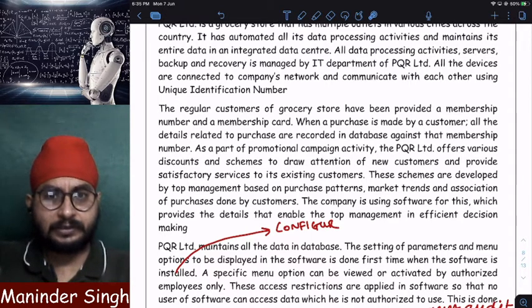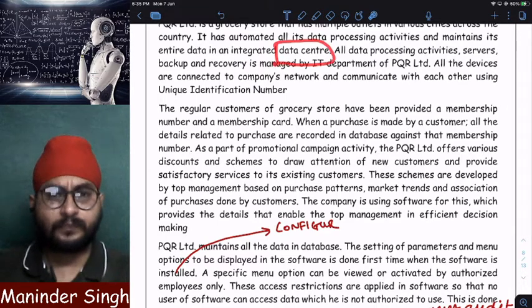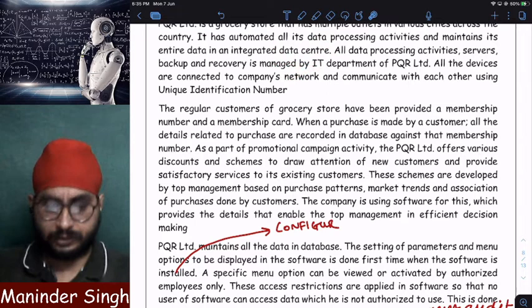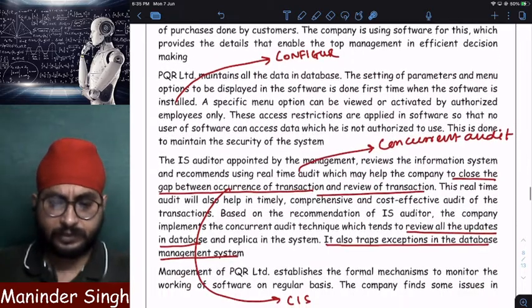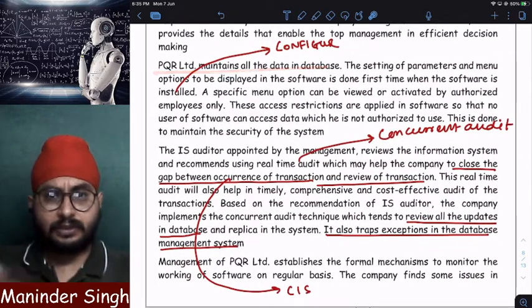And then what happened? Now the company wants to analyze the data in its data center. Clear? It is using a software to analyze the data in the data center, and decide what type of offer should be given. For every type of customer, different offers will be given. Clear? Now what happened?